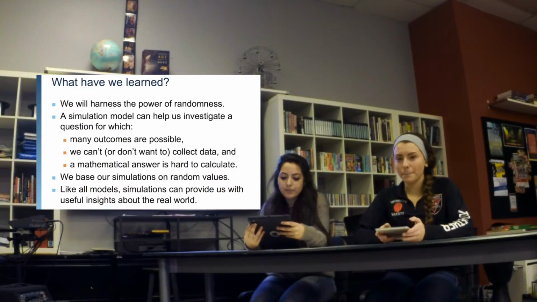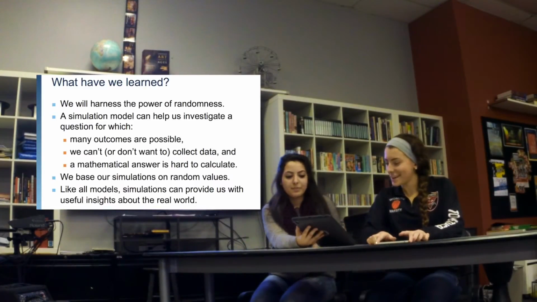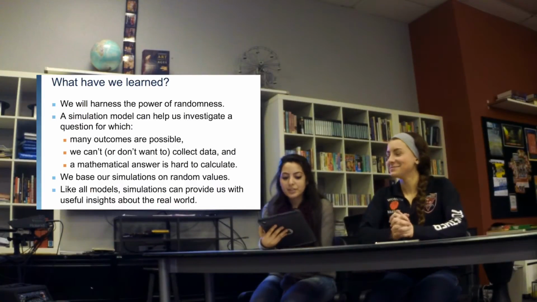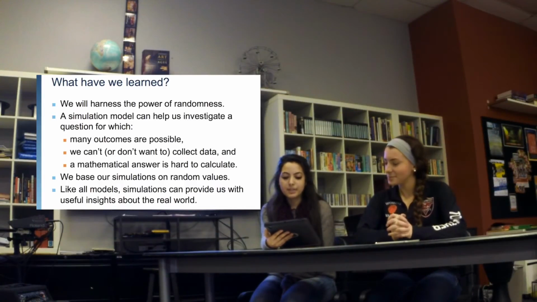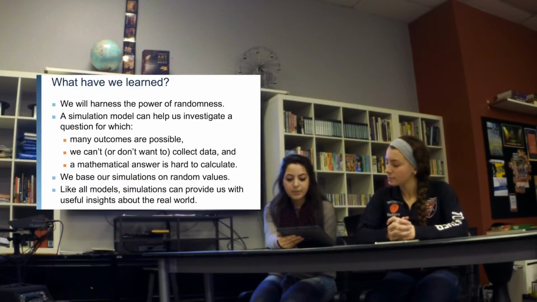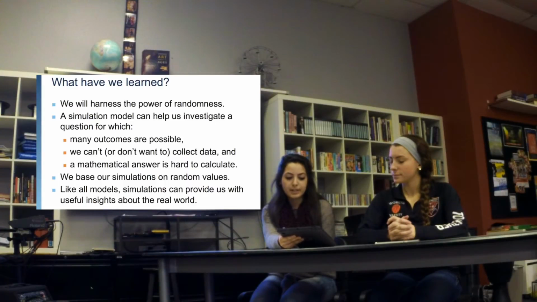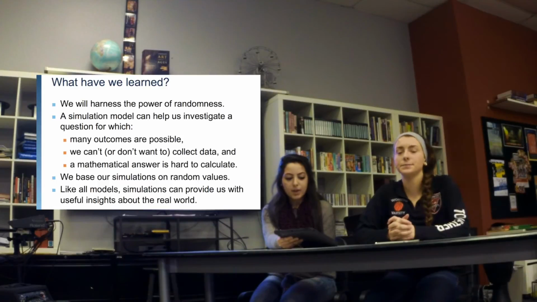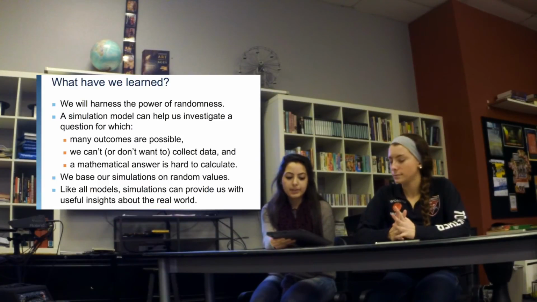We learned about simulations, components, and outcomes. And we also learned about trials and response variables. We learned about the 7 simulation steps. And we learned that we should always be sure to indicate that future results will not match our simulated results exactly. Also, a simulation model can help us investigate questions for which many outcomes are possible and when a mathematical answer is hard to calculate. We base our simulation on random values. And like all models, simulations can provide us with useful insights about the real world.